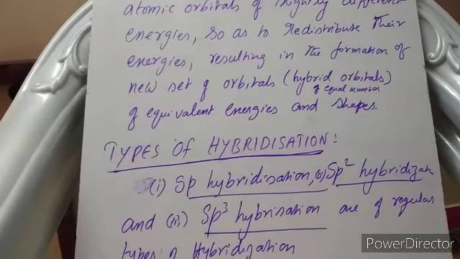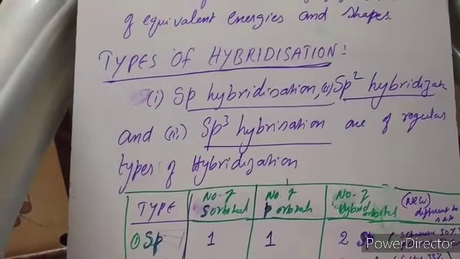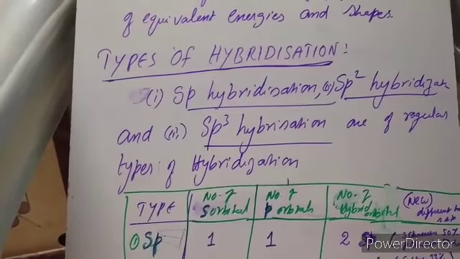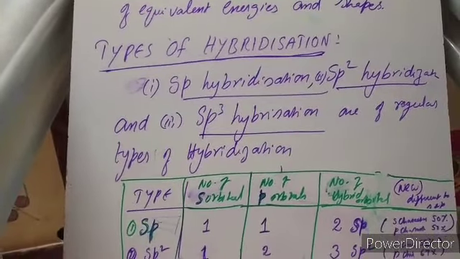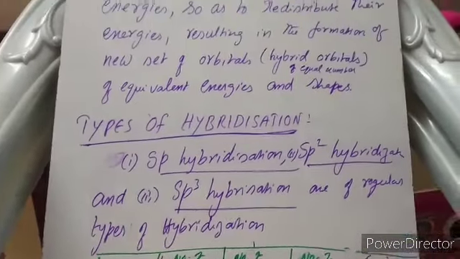And these are of three types. One is sp, another one is sp2, and another one is sp3. In sp, s has a 50% character, p has a 50% character. In sp2, s character is 33%, p character is 67%. In sp3, s character is 25% and p character is 75%.